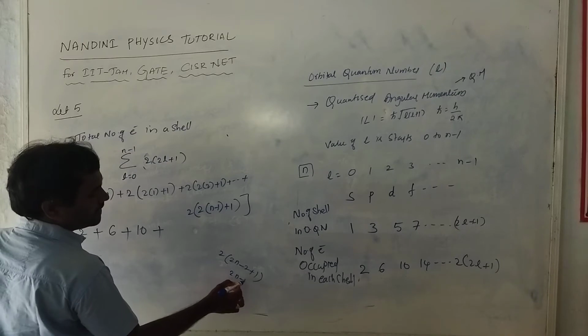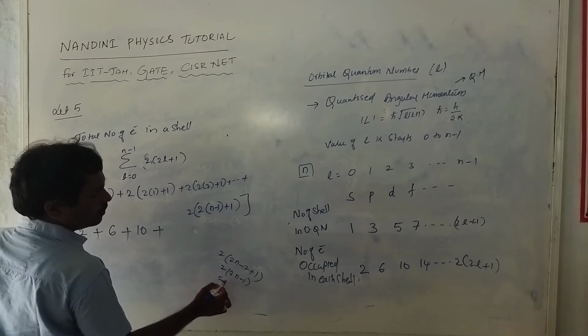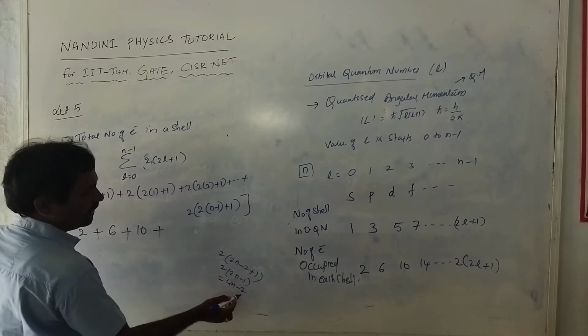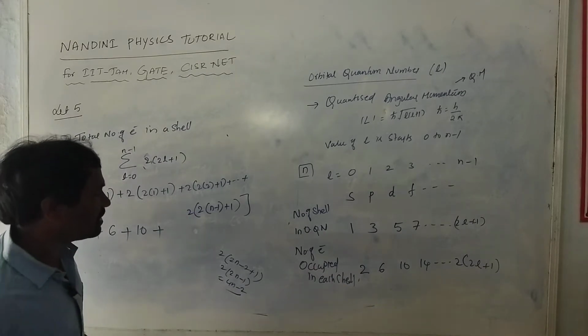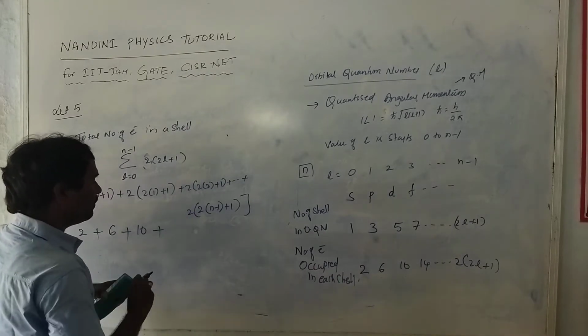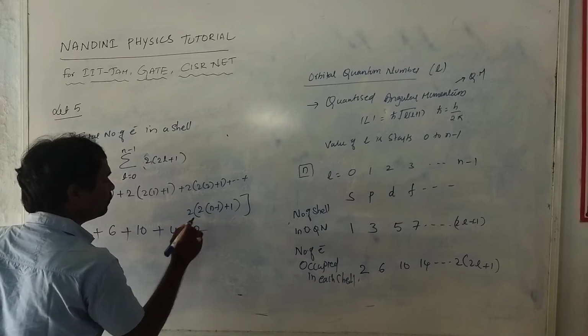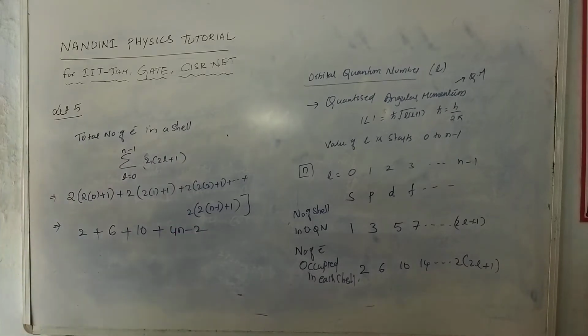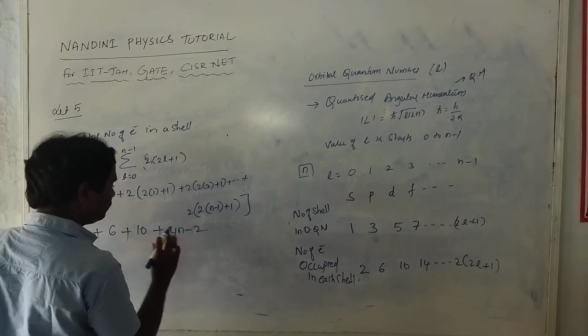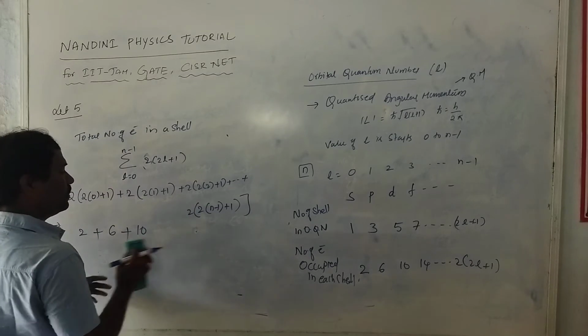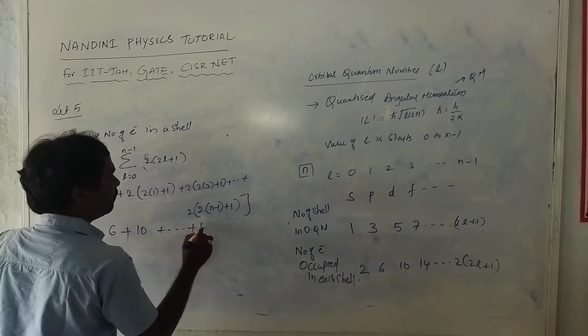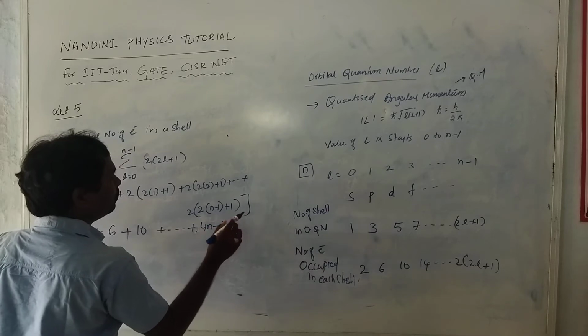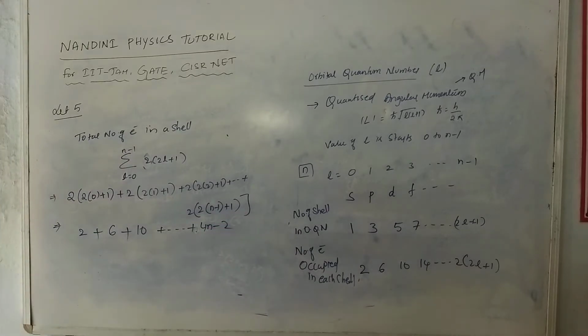So 2n minus 1 into 2 is 4n minus 2. Finally you will get 4n minus 2, this is the last value.